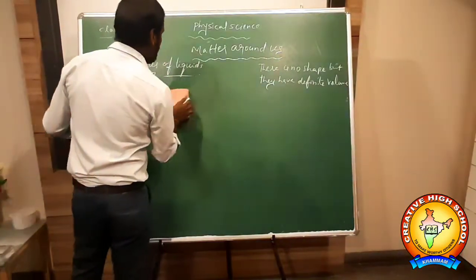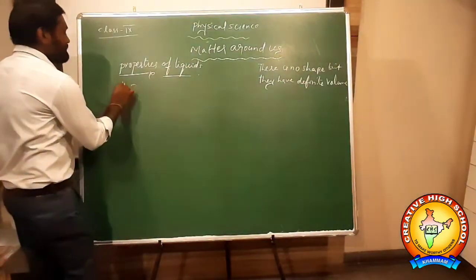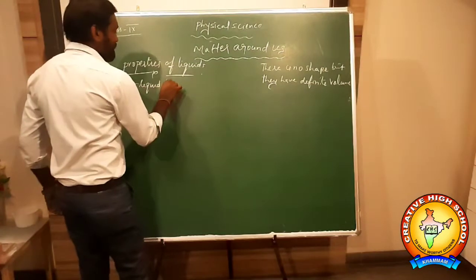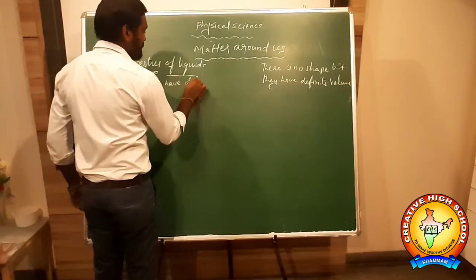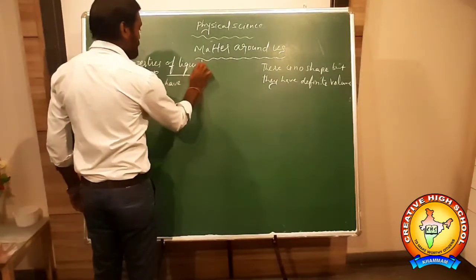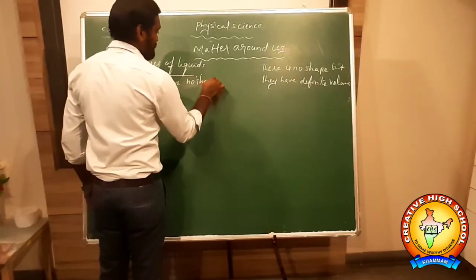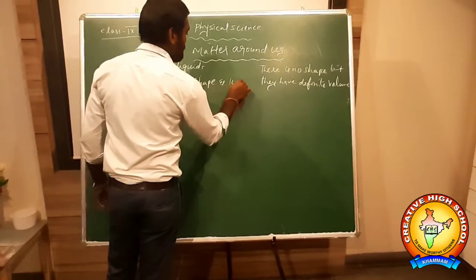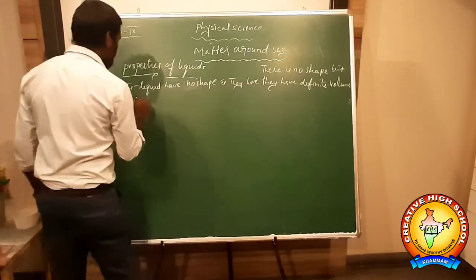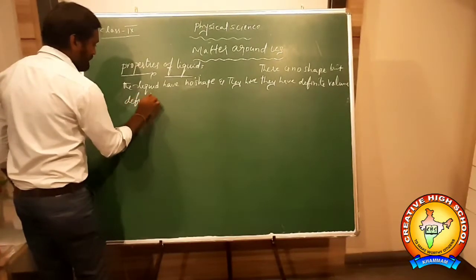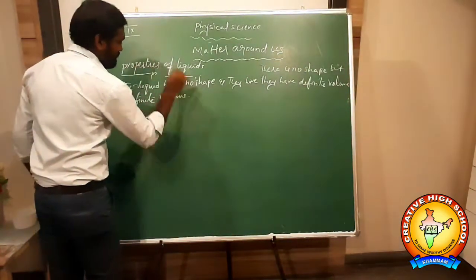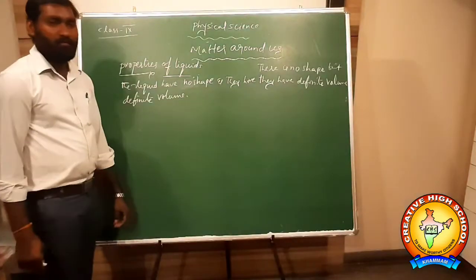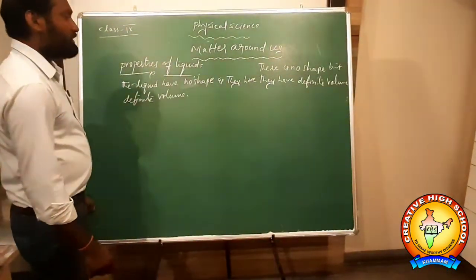There is no fixed shape, but they have volume. So they are called liquids.